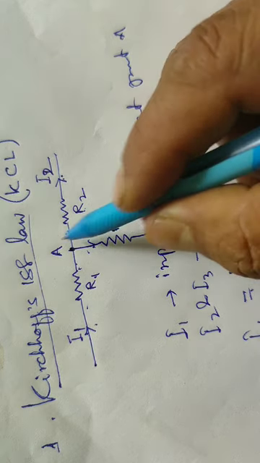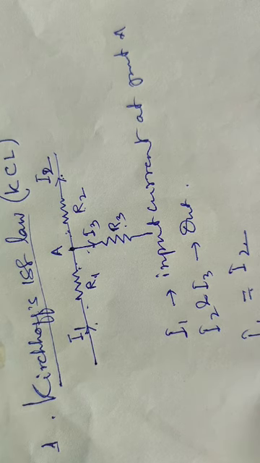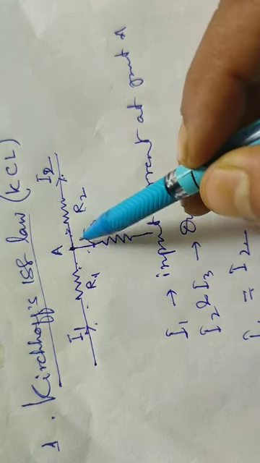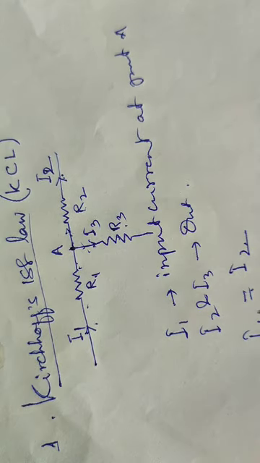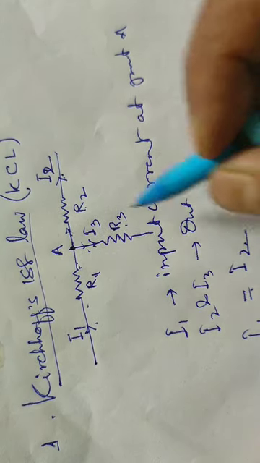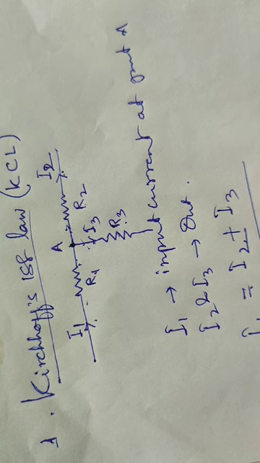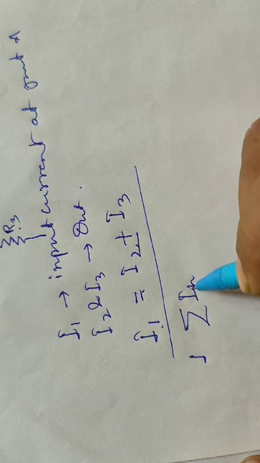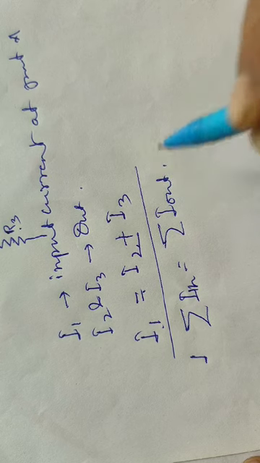After connecting R3 at A, I1 is the current coming towards A. It is divided through R2 and through R3. The current that comes towards A is equal to the current going out from A, so I1 equals I2 plus I3. In generalization, we can say that total incoming current is equal to total outgoing current.